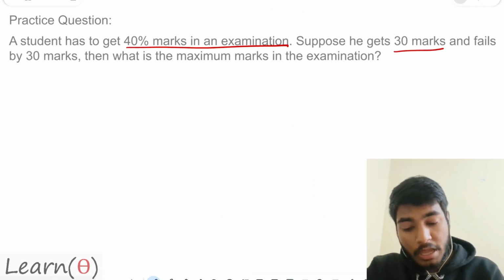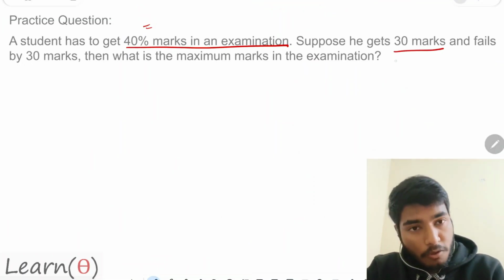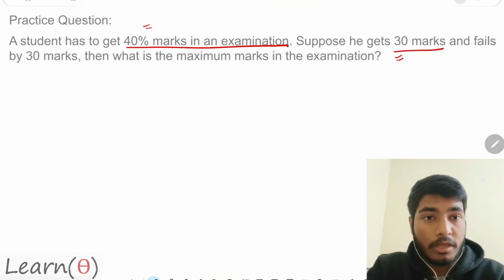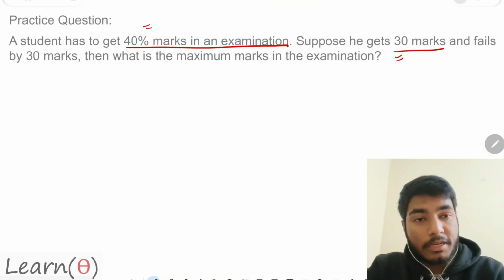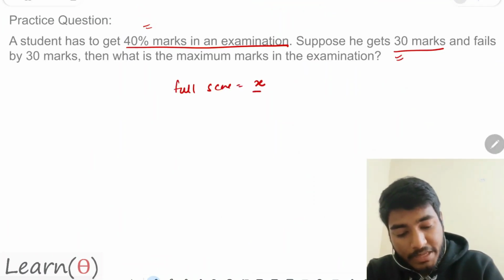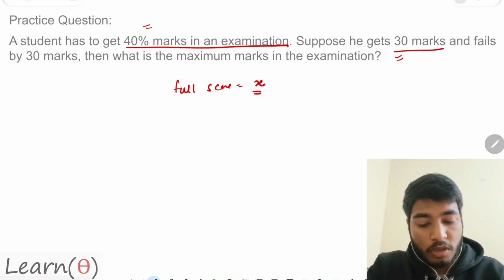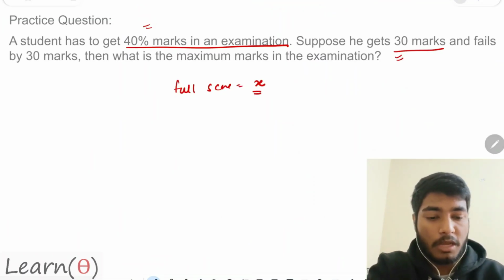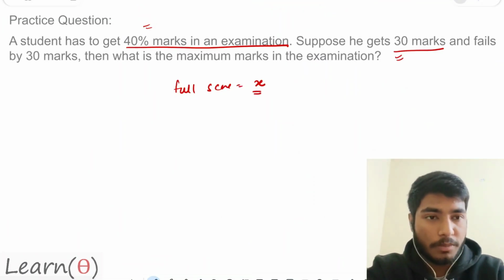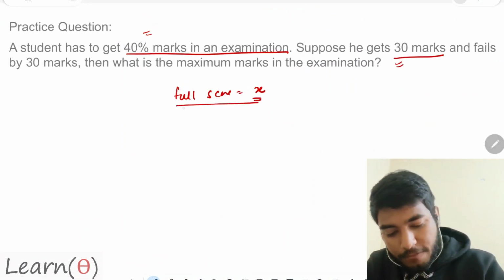The question is asking that I have got 40%. Now of that 40%, I have got how much? I have got 30 marks. Let's say my full score is X. So if I am scoring 30 of X, that means I am getting marks of 30 for the value of 40%. So the full marks that I have to get is X.